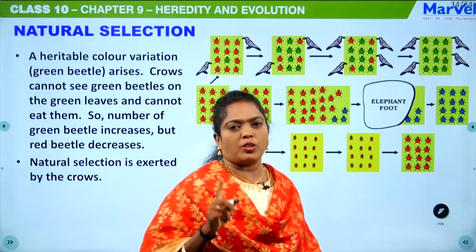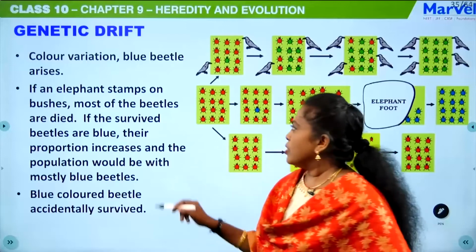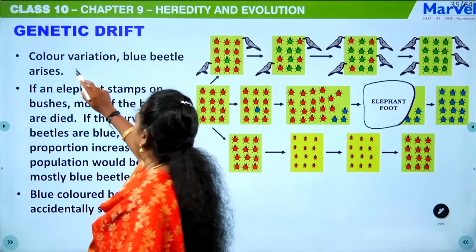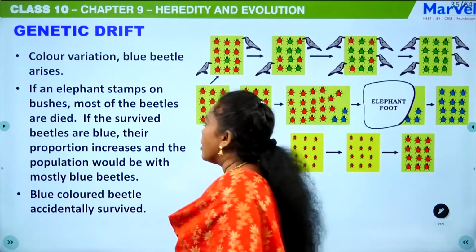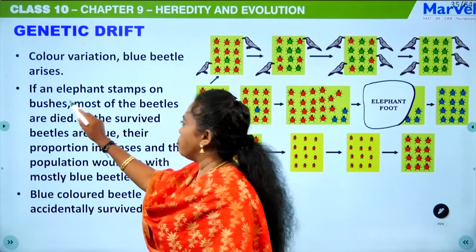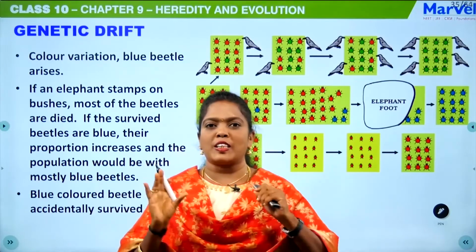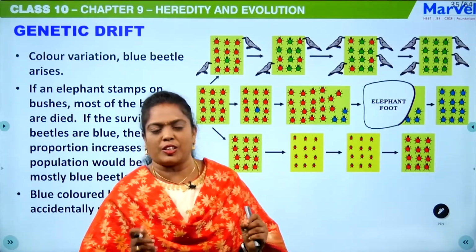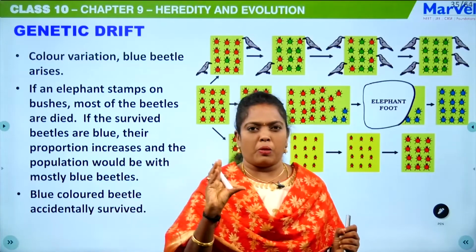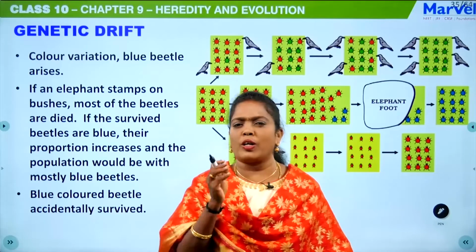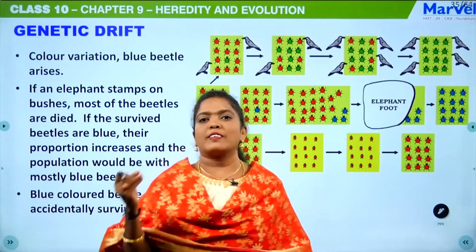Then we will move on to genetic drift. Genetic drift: here a color variation, the blue beetle, arises. An elephant stamps on the bushes. Genetic drift means a critical situation, maybe I can say a bottleneck situation, where only a few organisms can escape.